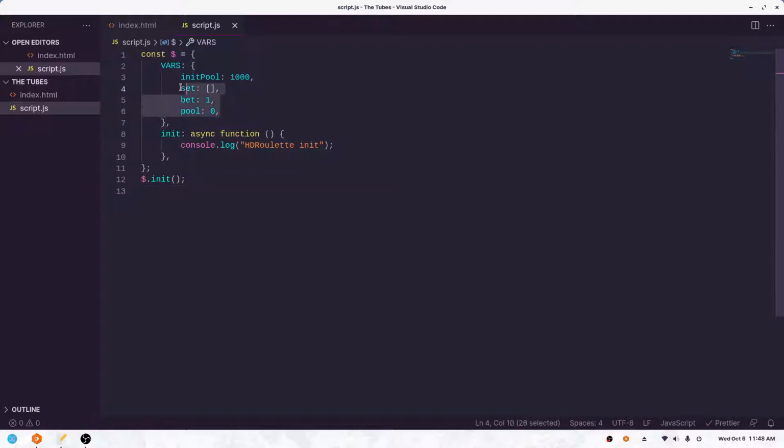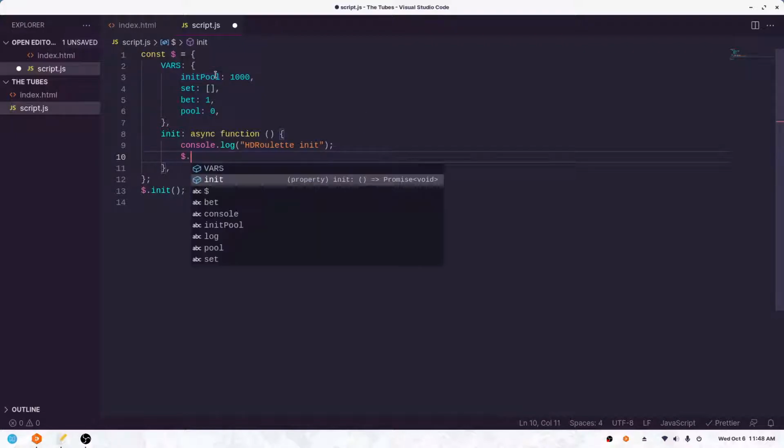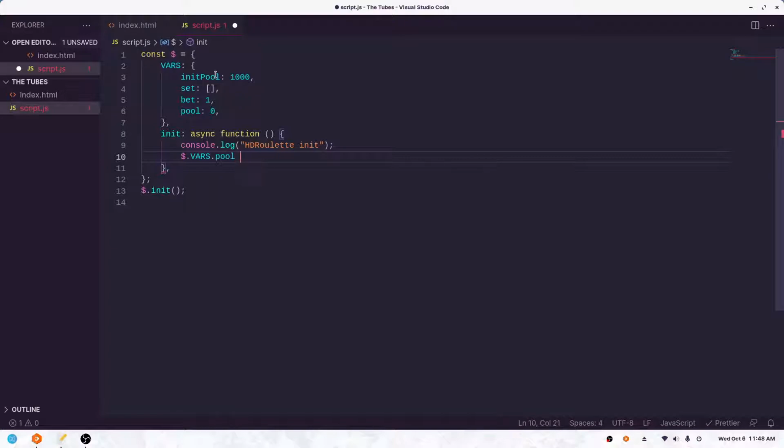So we have our initial pool, we have our sets, we have what our current bet is and what our current pool value is. The first thing we need to do is set our pool. Because we're initiating here, we're going to set our pool variable to what our initial pool variable is. And the reason I'm having these as separate variables is because later on I'm going to want to reference what our initial pool was. So that's why that's there. For now, we're going to go $, because that's referencing the entire object, .vars.pool equals $.vars.initPool. There we go.